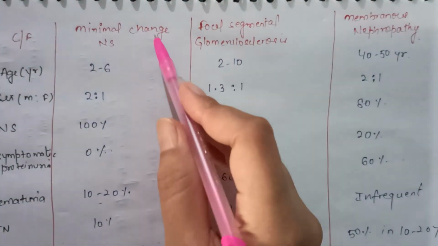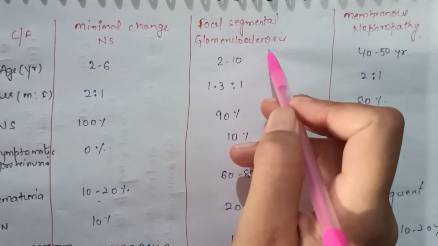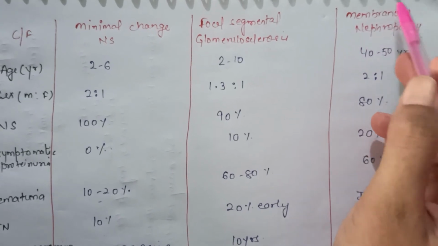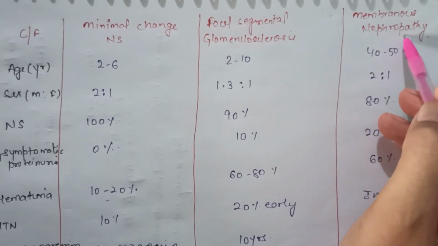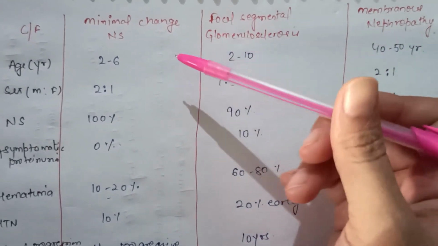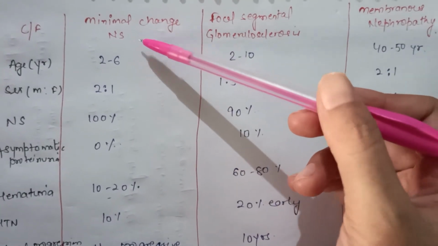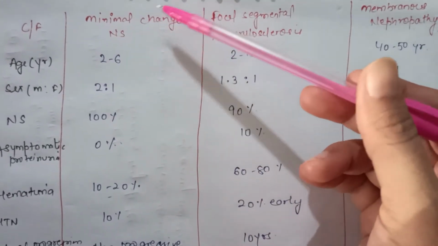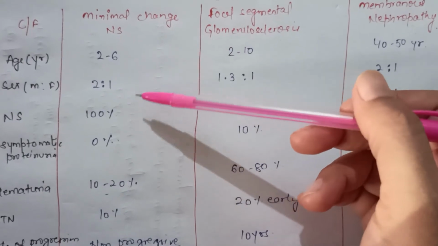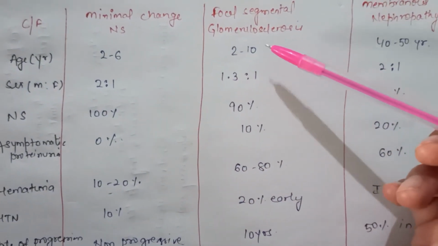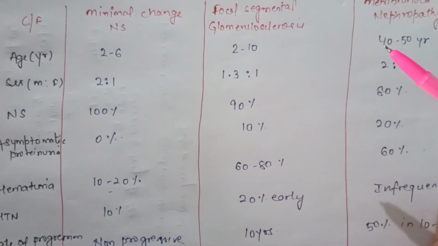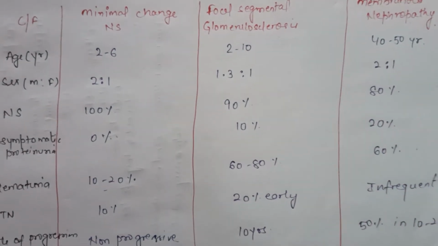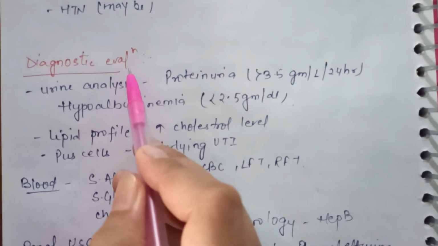Minimal change nephrotic syndrome, focal segmental glomerulosclerosis and membranous nephropathy are the primary causes of nephrotic syndrome. So we discussed that if the child is having nephrotic syndrome because of these primary causes, what are the clinical features and what are the chances. Now we will discuss the diagnostic features of nephrotic syndrome. How will we diagnose that the child is having nephrotic syndrome?